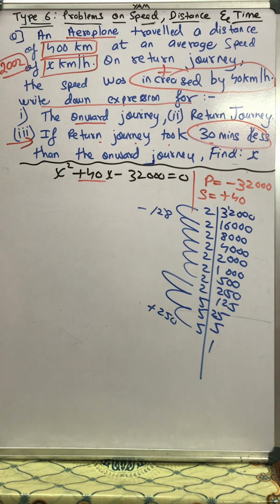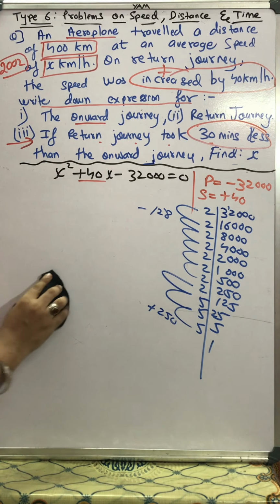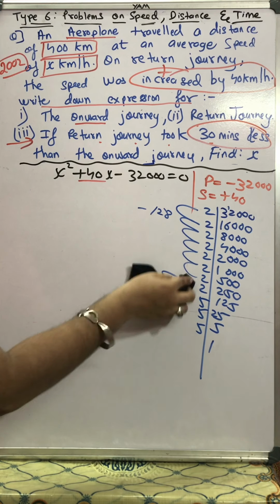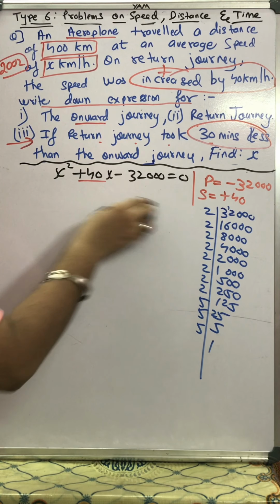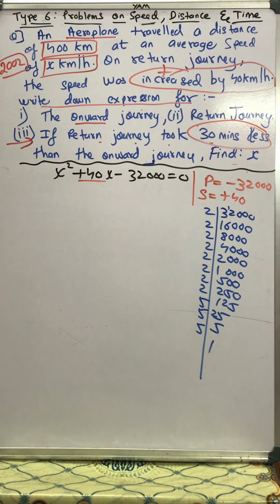So it can be obtained just by trial and error. That thing I am showing you over here. Yes, you can do the formula method also. If you feel that you are comfortable with the formula method, you can do that also. By formula method also you can get the answer.